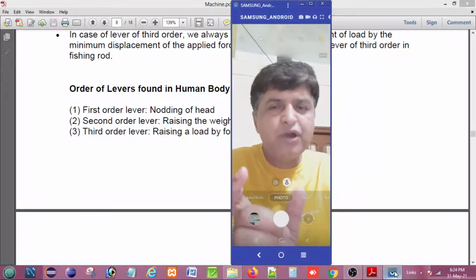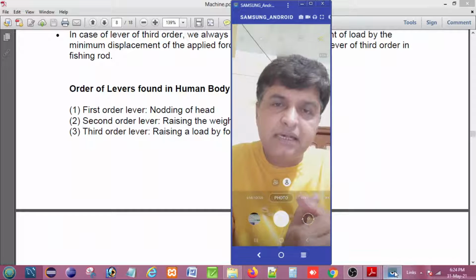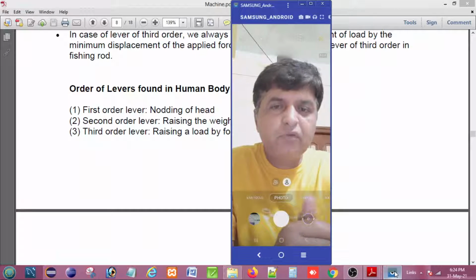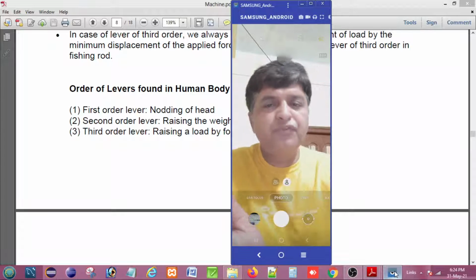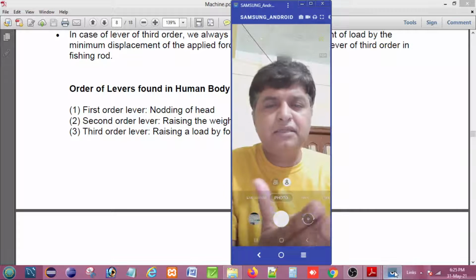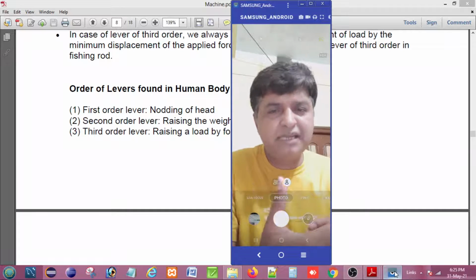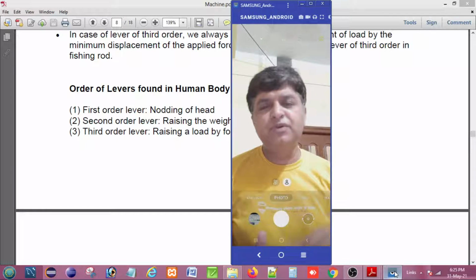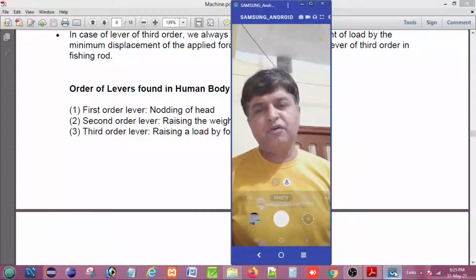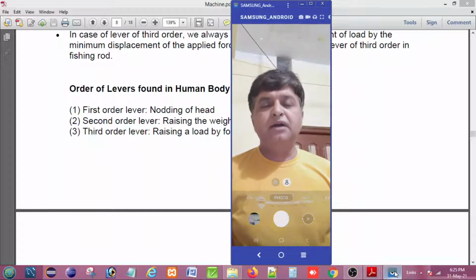And when both arms are the same, just like a seesaw or a simple weighing machine, where both sides are the same, then in that case there is no force multiplication or speed multiplication. It's just used to change the direction of the efforts or of the loads. So this is all about the lever.